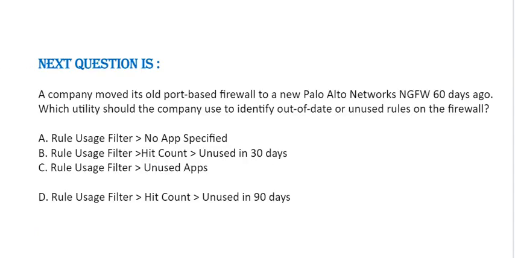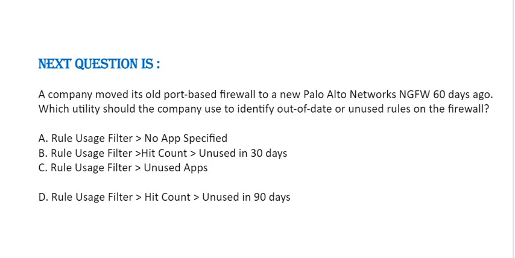Next question: a company moved its old port-based firewall to a new Palo Alto Networks NGFW 60 days ago. Which utility should the company use to identify out-of-date or unused rules on the firewall? Option A. Rule uses filter, no app specified.